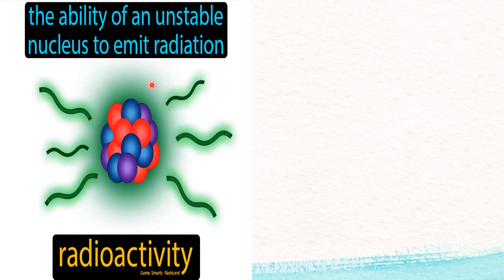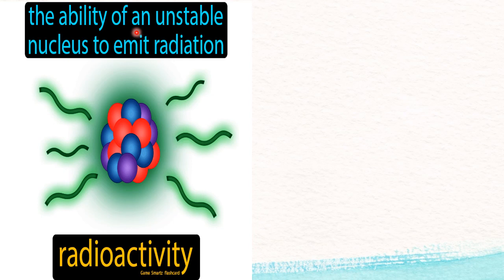What is radioactivity? It is the ability of an unstable nucleus to emit radiation. Two important phrases are unstable nucleus, emit radiation. Out of the existing naturally occurring elements, there are some elements whose nuclei are unstable. Why are their nuclei unstable? It is because of the more number of protons and more number of neutrons in their nuclei.